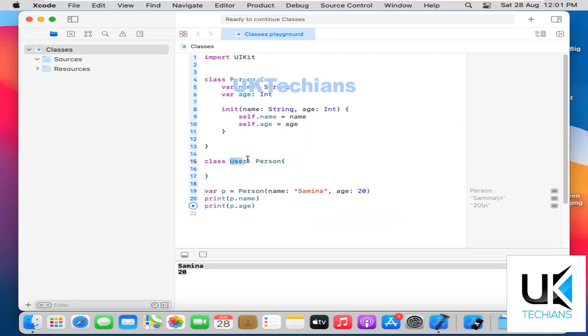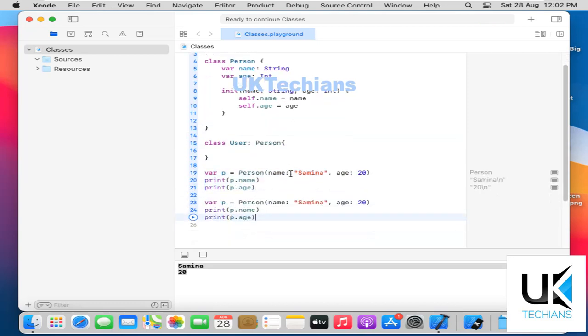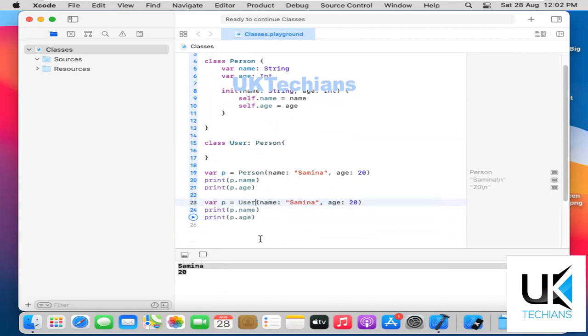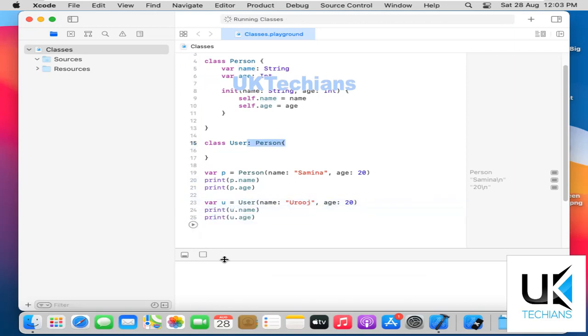This is called inheritance, and this is also called extending a class or a derived class. Now I just copy this, paste it over here, delete this class and type User. Now the object can be u. Paste here u, run it and see what it returns.